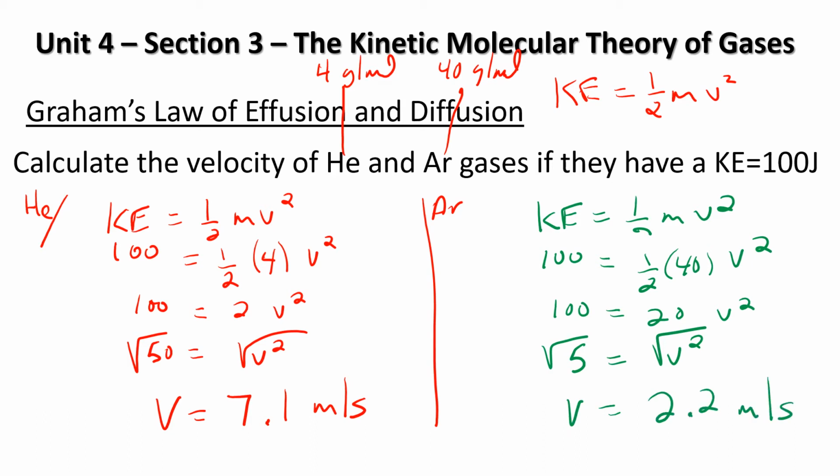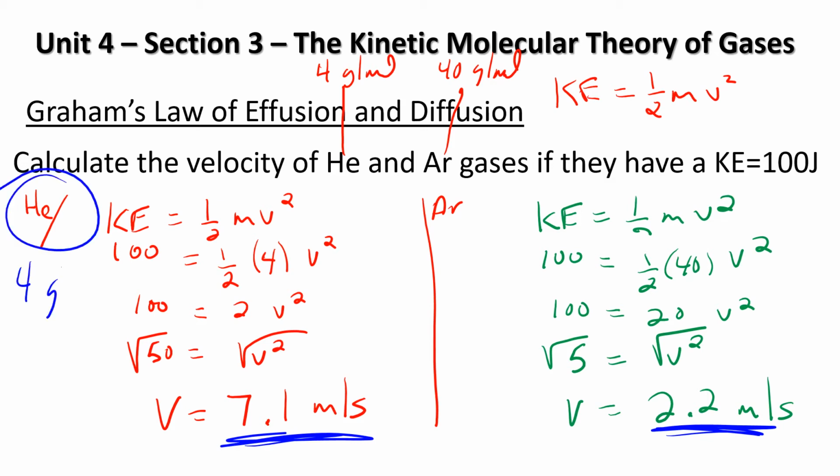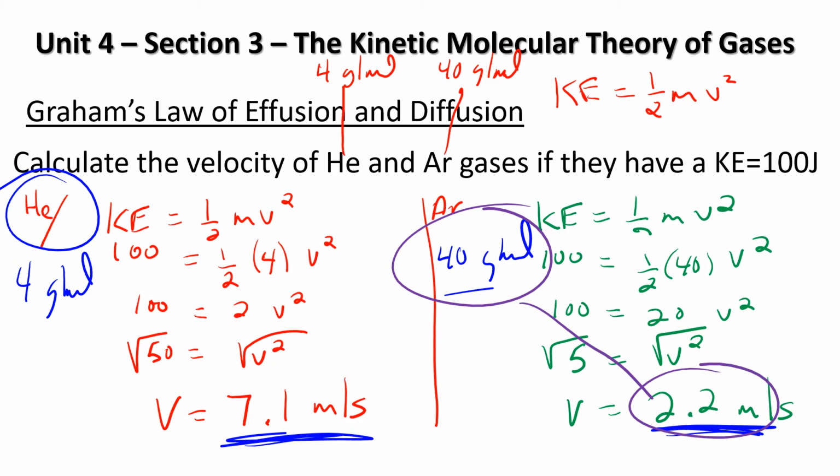And we have made a discovery here. We have discovered that if gases have the same energy, then they have totally different speeds. They're moving at different velocities, I should say. And that is directly related to their mass. So helium was very light. It was 4 grams per mole. Argon was ten times as much at 40 grams per mole. And so the conclusion we can draw here is that the heavier the gas, the slower it moves. And the lighter the gas, the faster it moves. And that is essentially what Graham's law is.